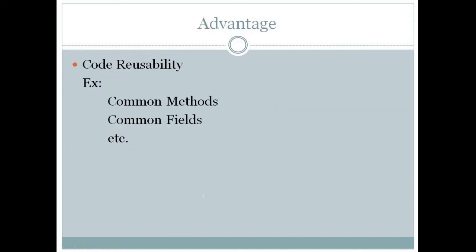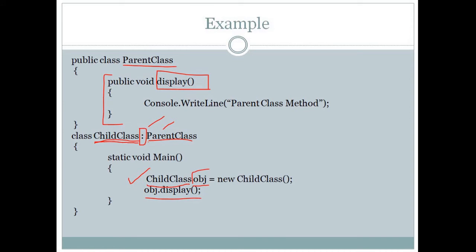So what is the advantage of inheritance? The advantage of inheritance is code reusability. How? As I showed in the last slide, we wrote a method named Display, and we are accessing it in another class.